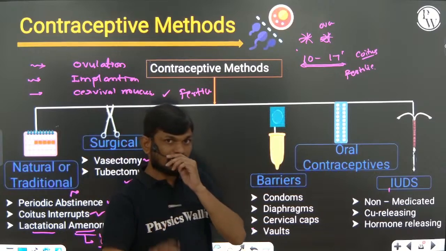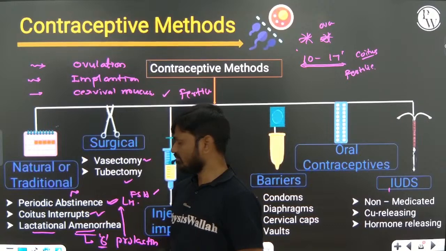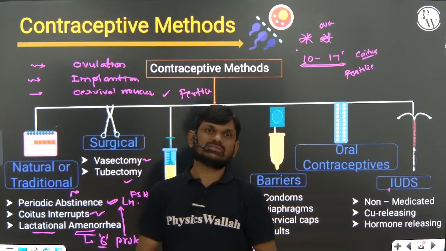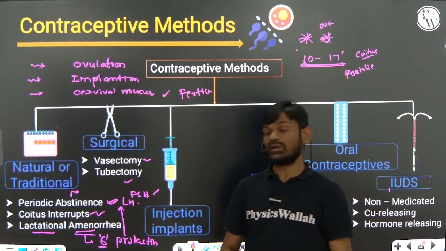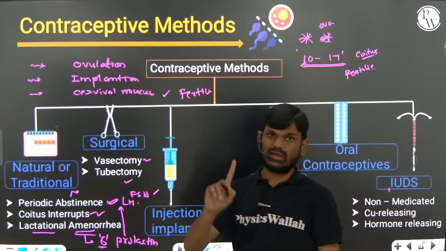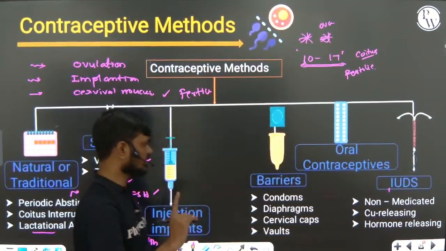Okay, these are natural methods. In the natural method, we are not using any devices or any chemicals. The chance of side effects is nil, but the risk of failure is very high. That is very important.